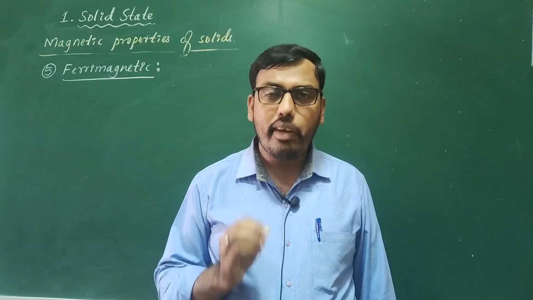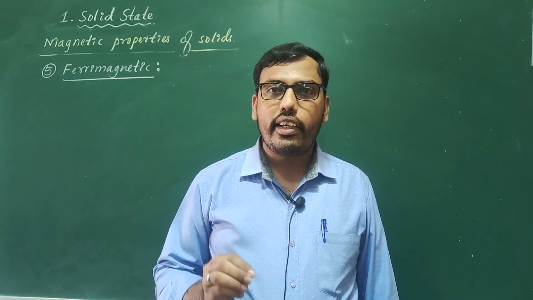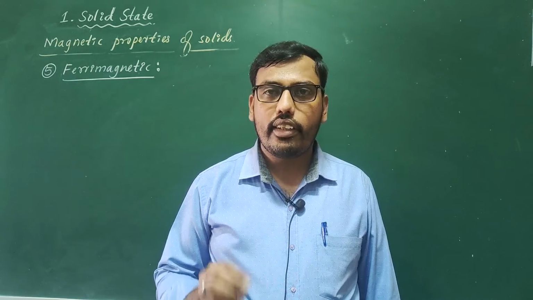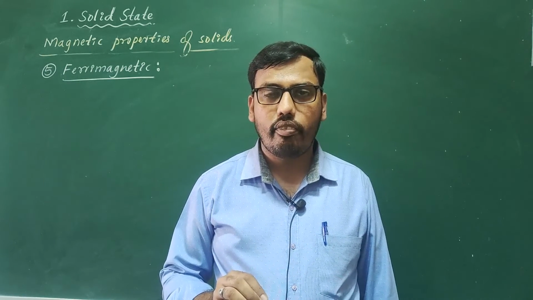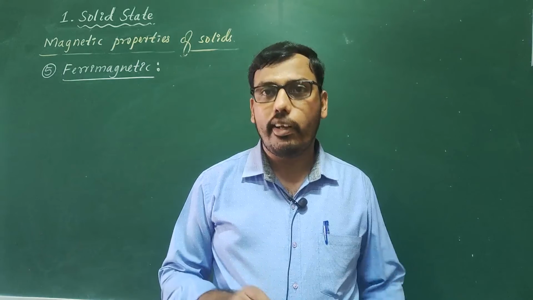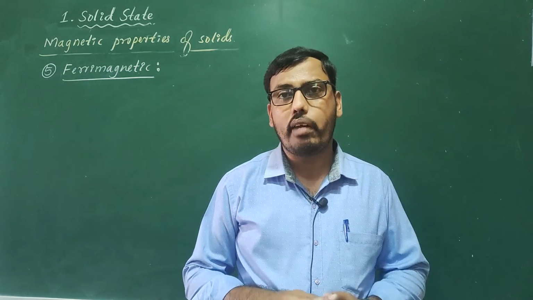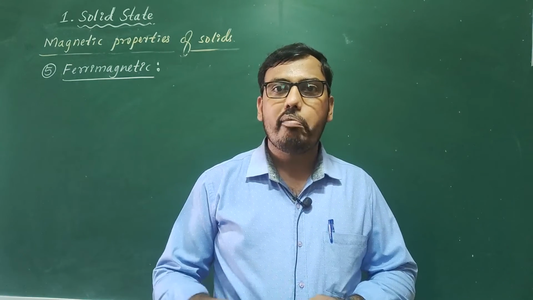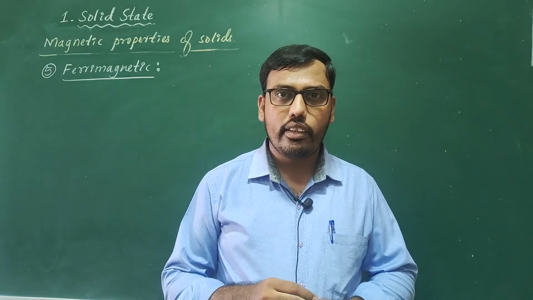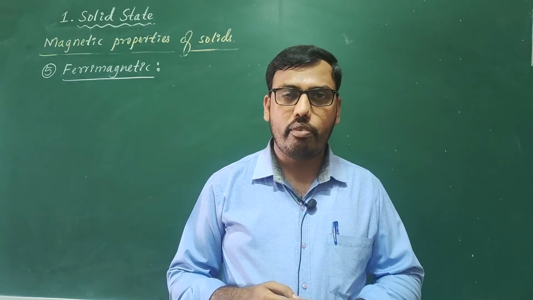So in ferrimagnetic substance, the magnetic moment of the domains are aligned in parallel and anti-parallel direction, but in unequal numbers. They are not in equal numbers. So what happens? Say some 4 domains have positive magnetic moment and 2 domains have negative magnetic moment.